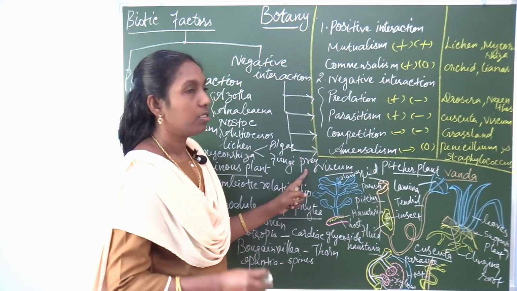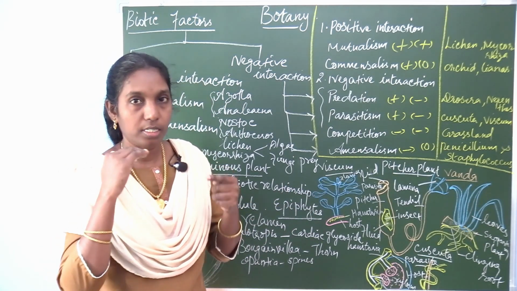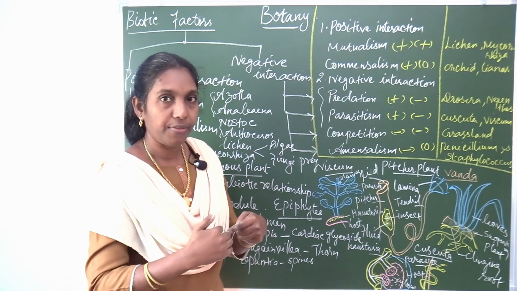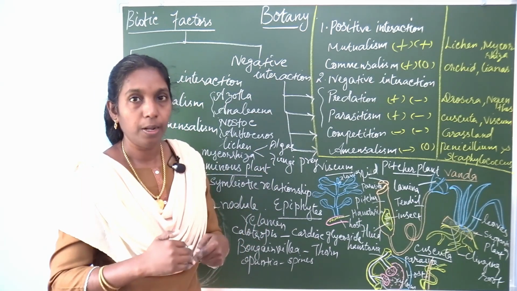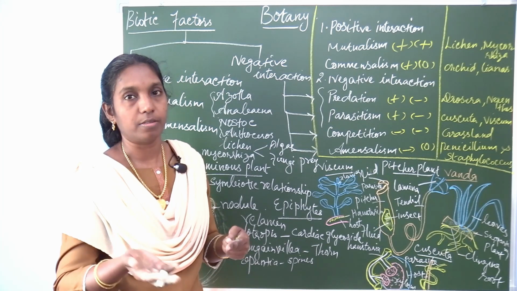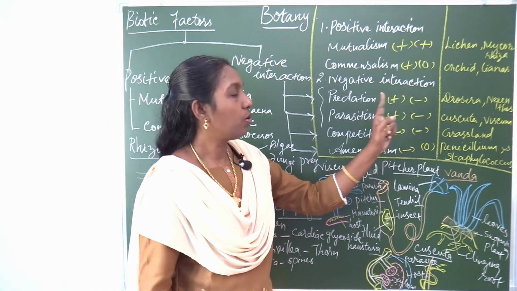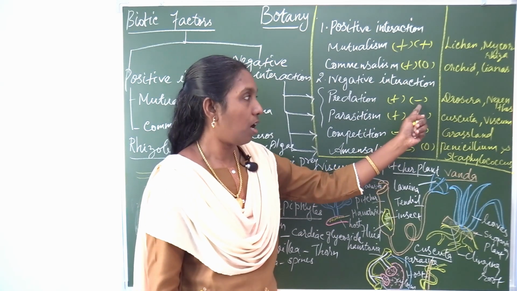It takes the prey as its food. It kills one organism and takes it as food. So one is benefited, it gets its food by killing the other organism, and the other is harmed. That's why in predation, one is benefited and the other is harmed.